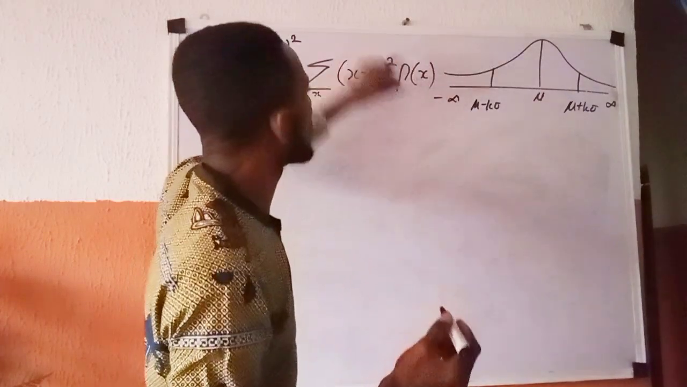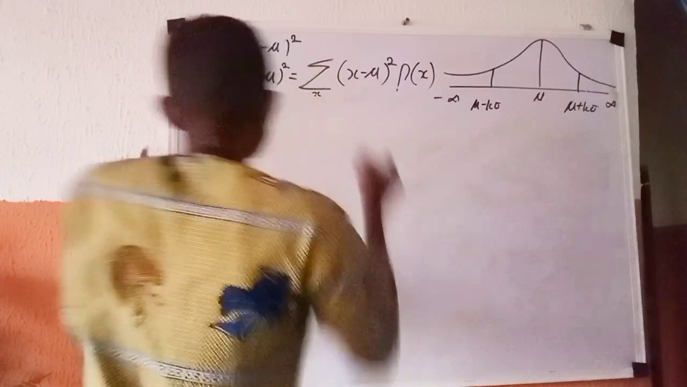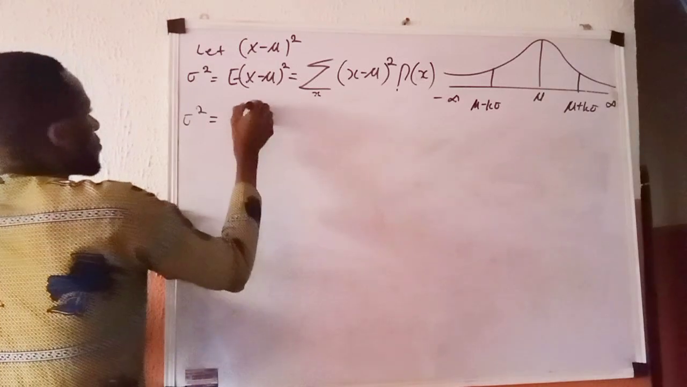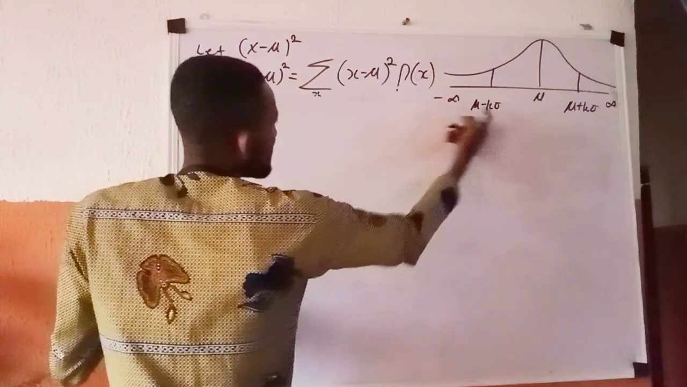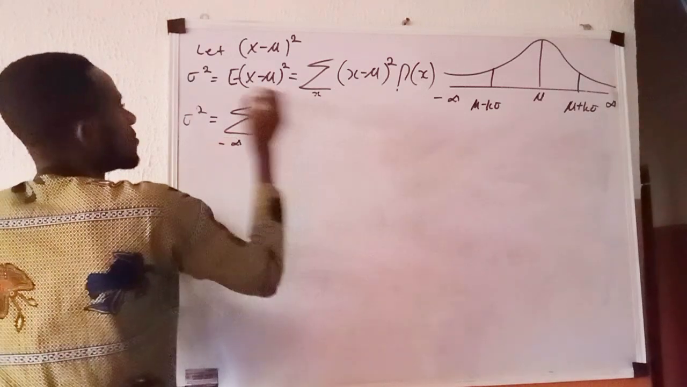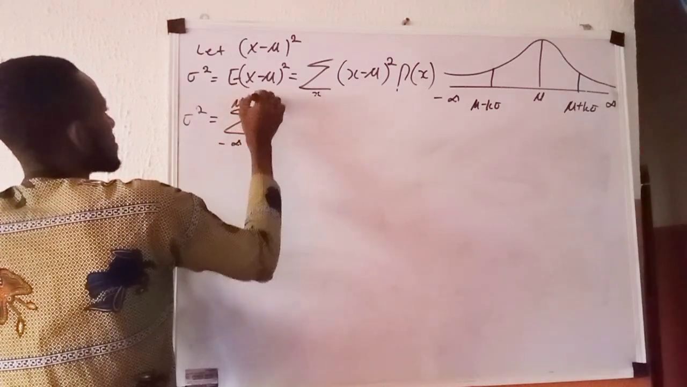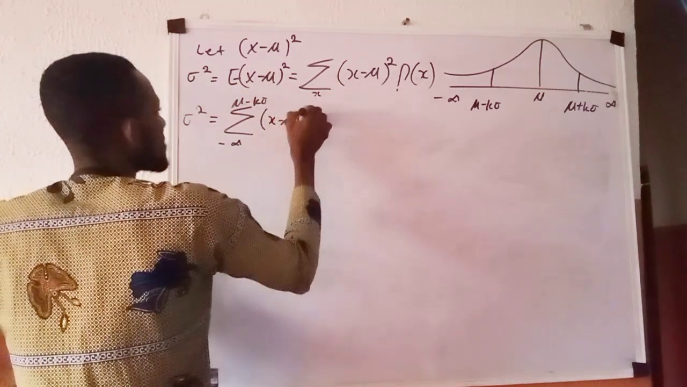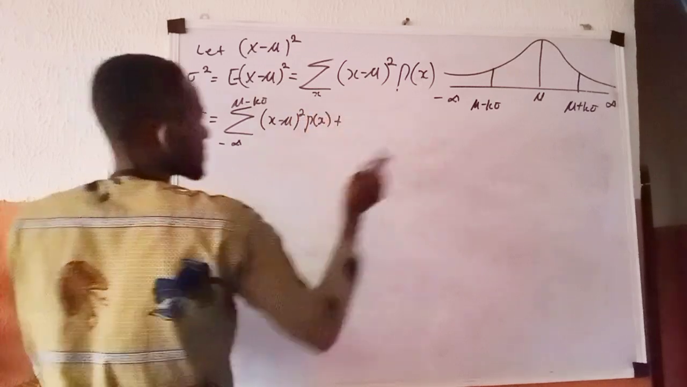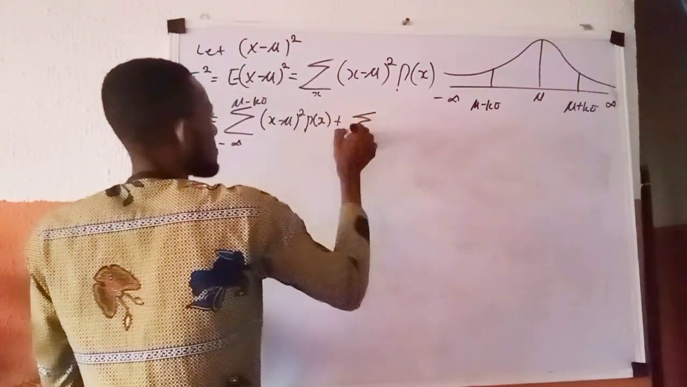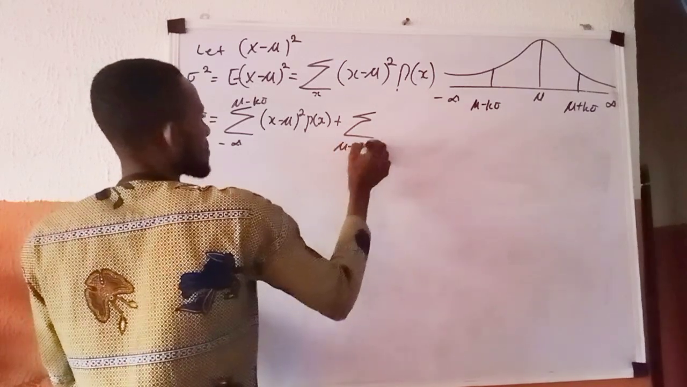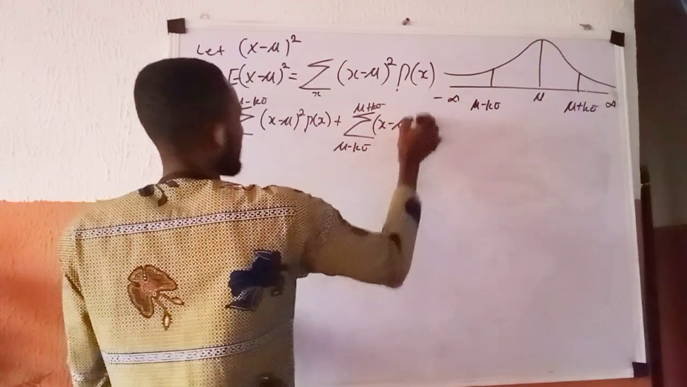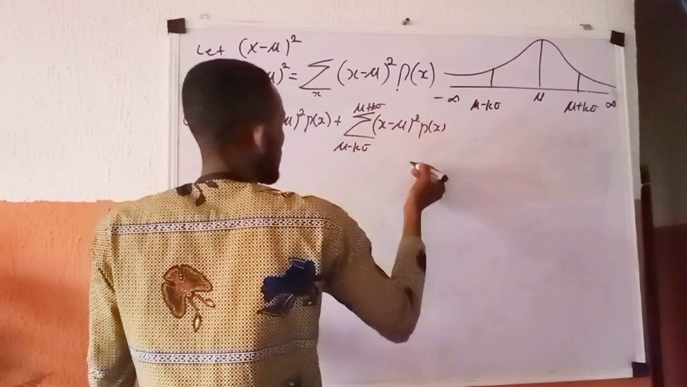It's the same thing as summing this quantity over all this. So sigma squared is now equal to the sum from minus infinity to mu minus k standard deviation of (x minus mu) raised to power 2 p of x, plus the sum from mu minus k standard deviation to mu plus k standard deviation of (x minus mu) raised to power 2 p of x, plus